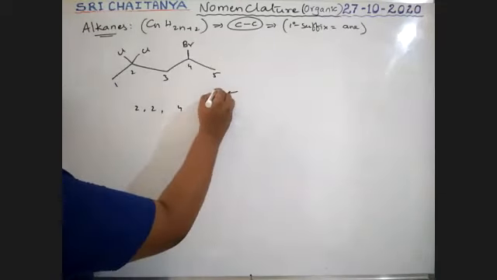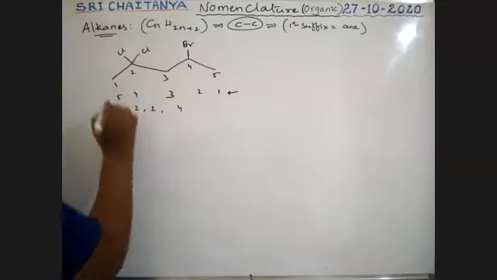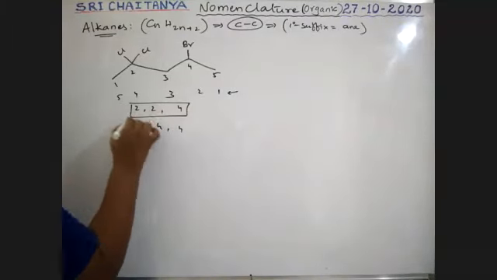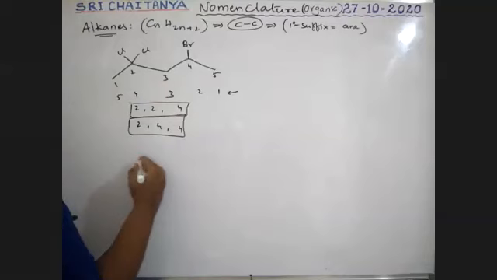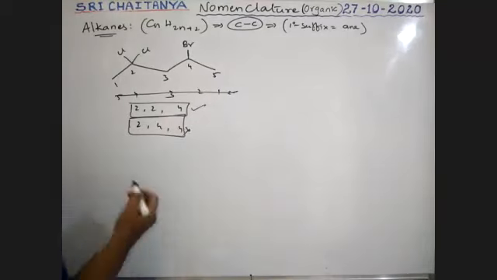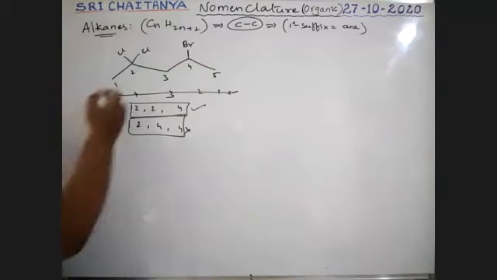If I'm writing like this, 1, 2, 3, 4, 5, so 2, 4, 4 is the locant set. It is 2, 2, 4. It is 2, 4, 4. This is correct. This is wrong. Therefore, this is the correct way.